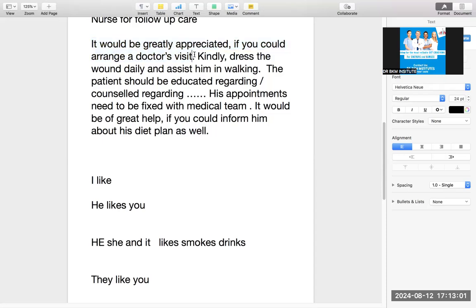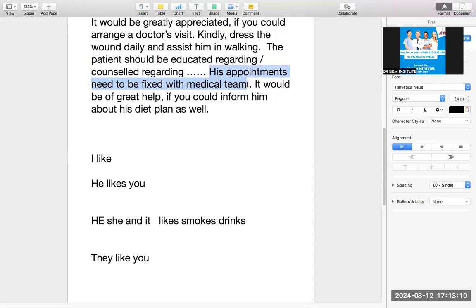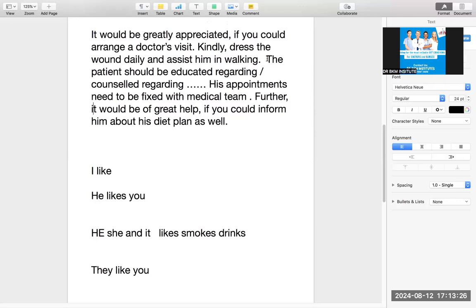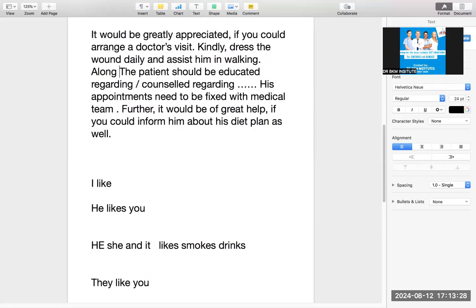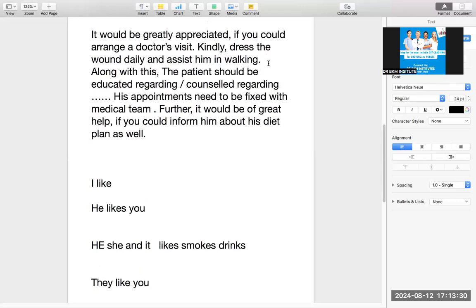So as well means that first thing is this: I'm telling the nurse to give follow-up care, first this point, second this point, then I showed my passive voice, then further I told the examiner I know these rules as well. Then in the last I'll say it would be of great help if you could inform him about his diet plan as well. If you want to make it better, you can also use further. Further, it would be of great help if you can do this as well. And also in between, you can always use along with this to make it better. Along with this, the patient should be educated regarding this thing.